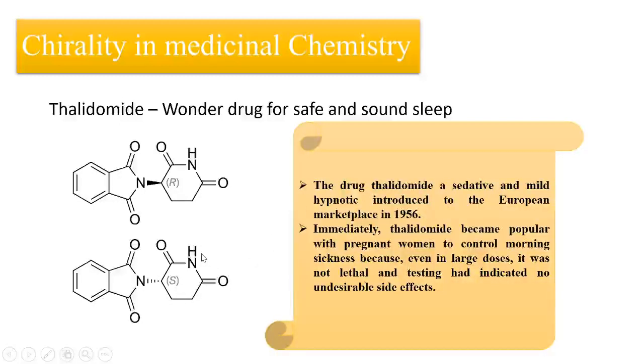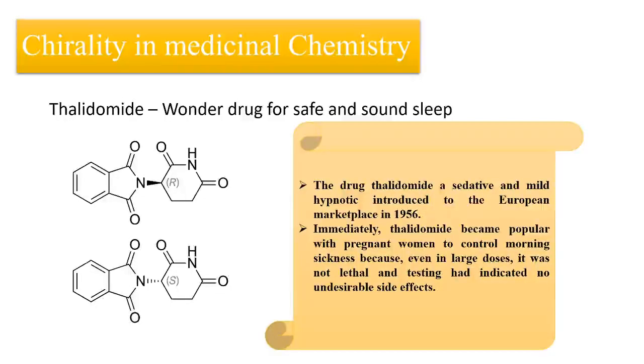Later on, some research showed that this drug can also be used to avoid morning sickness for pregnant women. And as the results were good, most of the studies were done on animals. At that time animal testing was allowed.